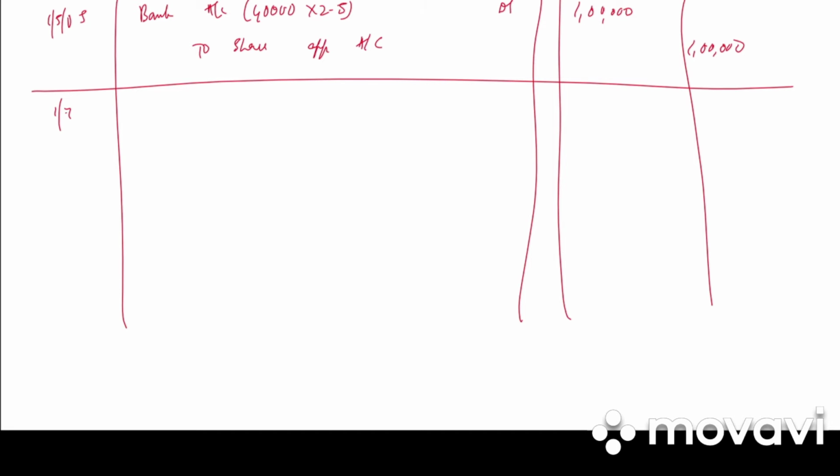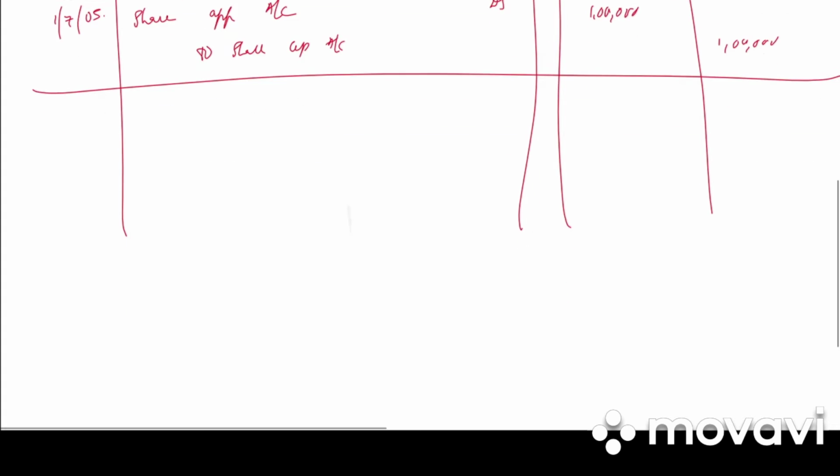Next, on 1st July 2005, I have been writing 1st July 2005 because the application money will be transferred to share capital account on the date of allotment. So it is share application account debited to share capital account, 1 lakh, 1 lakh. Write the narration: application money transferred to share capital account.